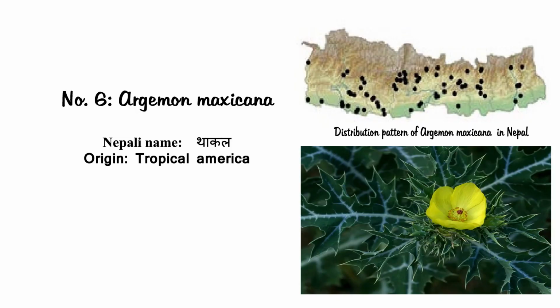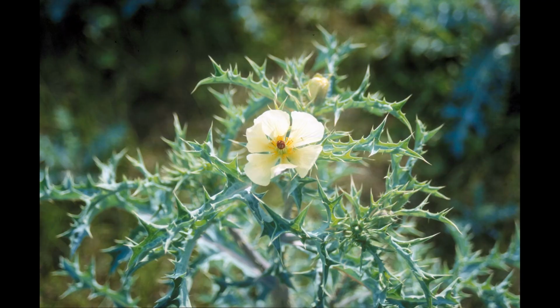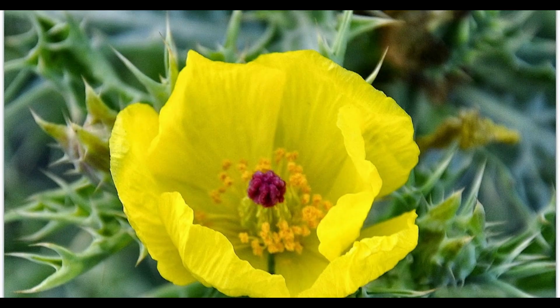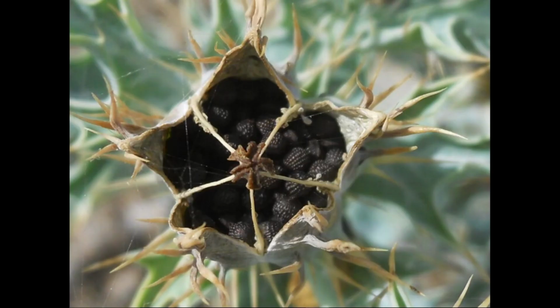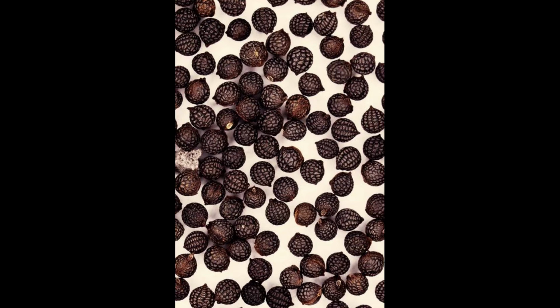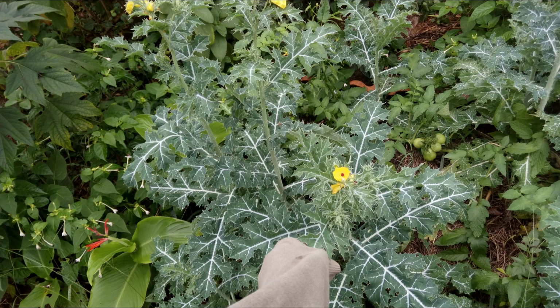Number 6. Argemone mexicana. Argemone mexicana is a weed that has a bad reputation for growing in agricultural fields and fallow ground, despite being introduced as an ornamental plant in many nations. Crop production is decreased as a result of its allelopathic, chemical action, which inhibits the germination and growth of plants. It may contaminate other seeds, which could spread it. Up to 4,000 tiny, mustard seed-like seeds can be produced by a single plant. Cooking oil extracted from mustard seeds contaminated with Argemone mexicana causes epidemic dropsy, a potentially fatal disease.